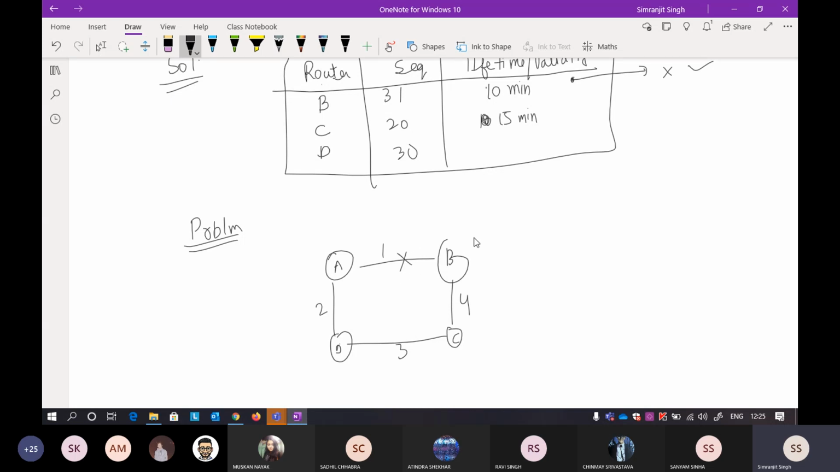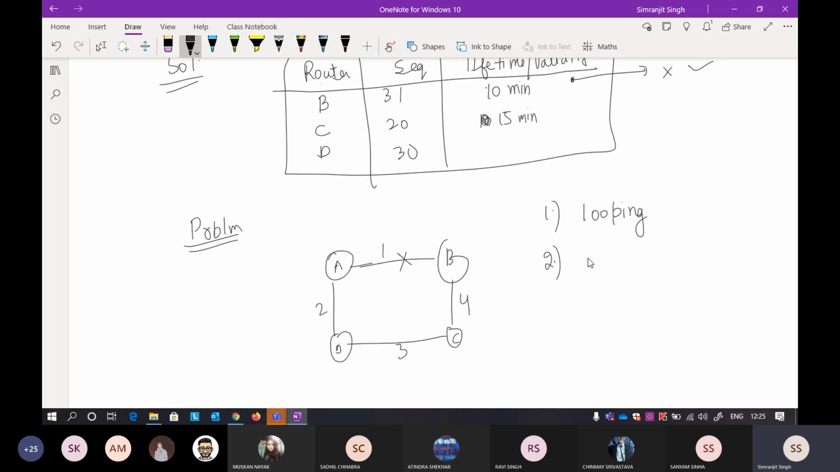This particular path is now disconnected. Okay, so now if you think here, this is not very big of a problem. Okay, so the first problem we have tackled, if you remember, was looping. Looping is solved by TTL.